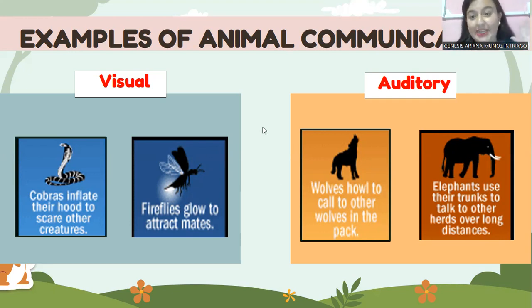Then, as an example of auditory communication of animals, we have wolves who howl to call to other wolves in the pack. And then we have elephants who use their trunks to talk to other herds over long distances. Okay?